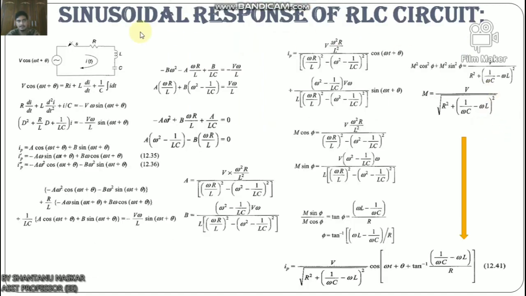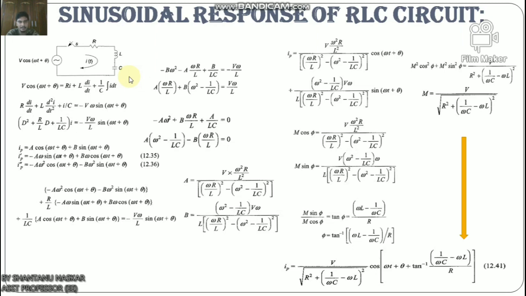Now let us discuss the sinusoidal response of the RLC circuit. Consider the sinusoidal response of an RLC circuit consisting of resistance, inductance and capacitance in series, shown in the figure. Switch S is closed at t equals 0. At t equals 0, a sinusoidal voltage V cos(ωt + θ) is applied to the RLC series circuit, where V is the amplitude of the wave and θ is the phase angle.